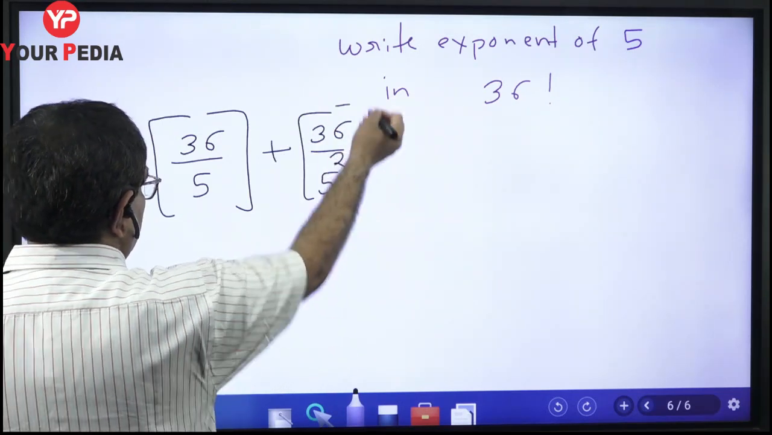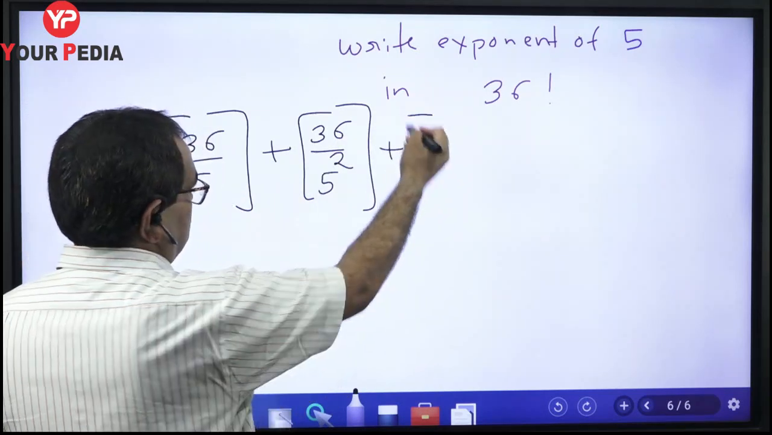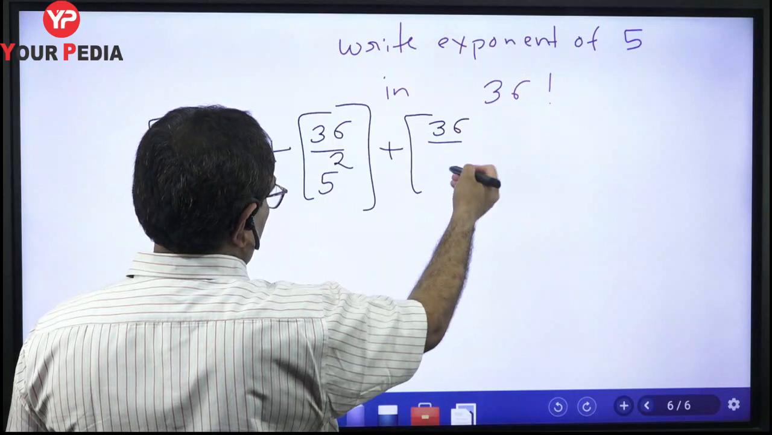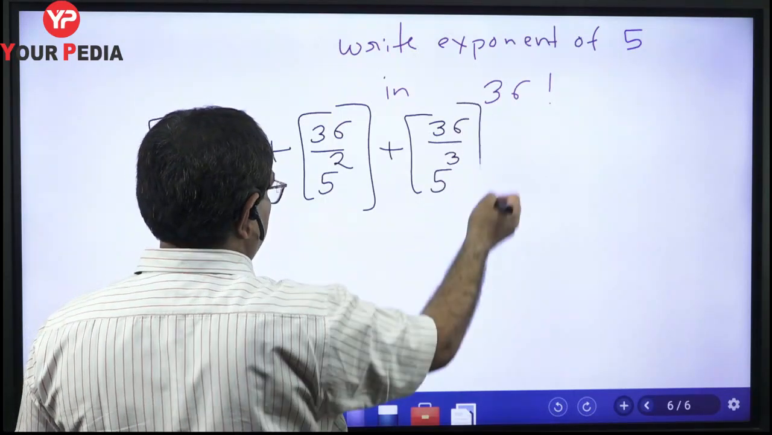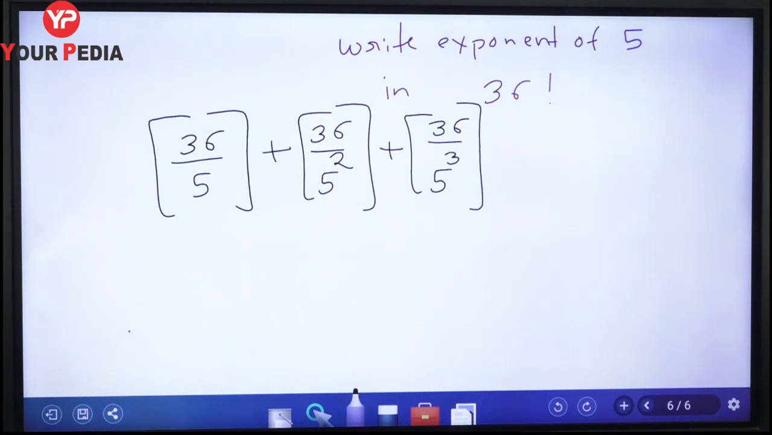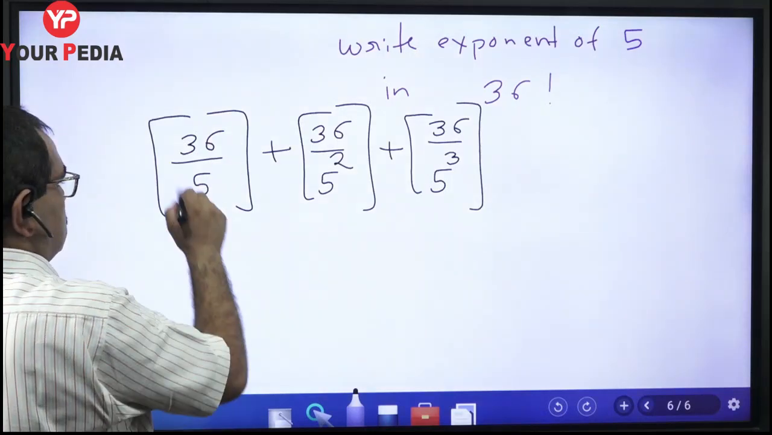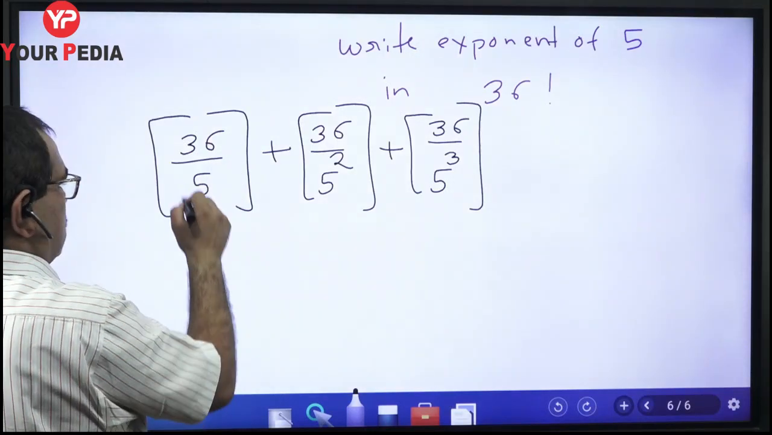Okay. Here we will keep increasing the power one by one. Then 36 by 5 cube, and 5 cube is 125 which is greater than 36. So this will be the last term. There is no need to go beyond that. Now this is 36 upon 5 which is 7 point something.